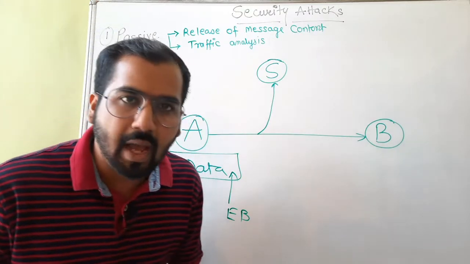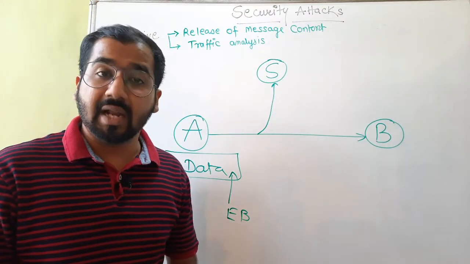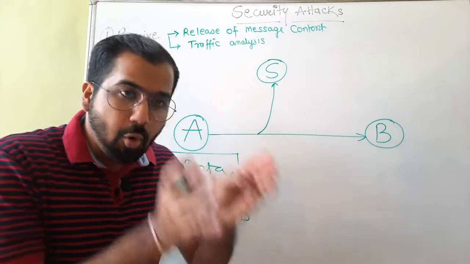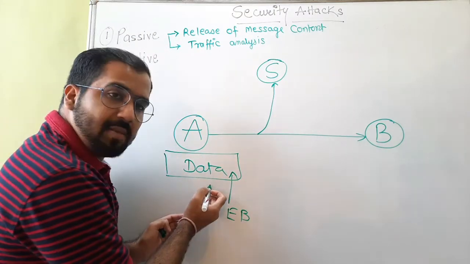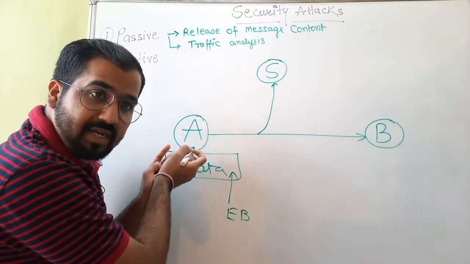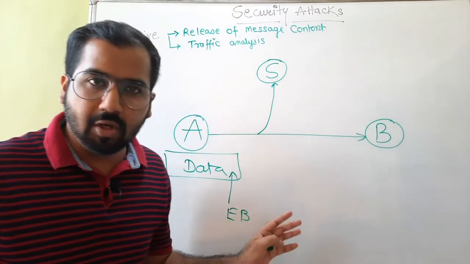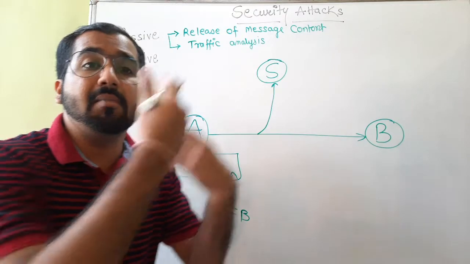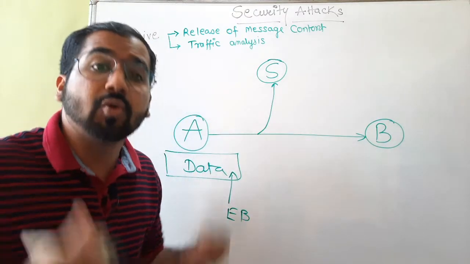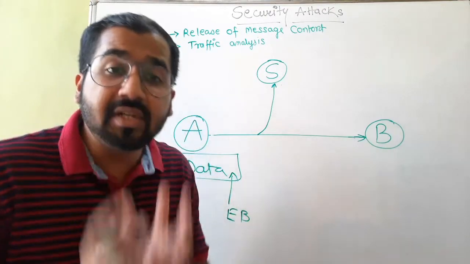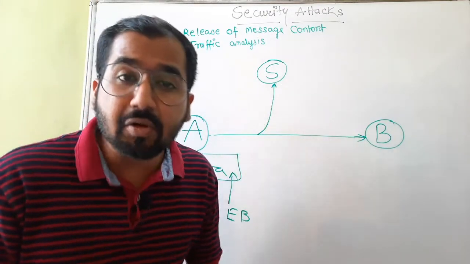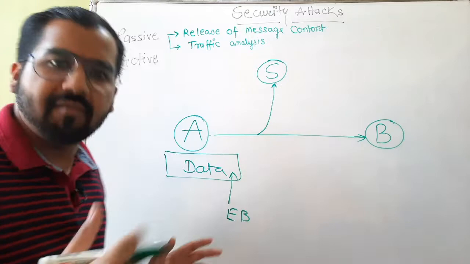And because of this, what can happen? There can be two situations that arise. First of all, the original meaning of the data that was being sent by A will be totally lost, or the data will become totally meaningless. Now, due to active attacks, the integrity of data is compromised, totally lost. How? That I will explain to you.